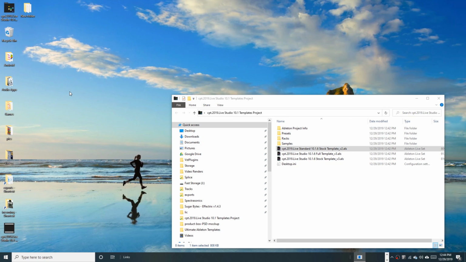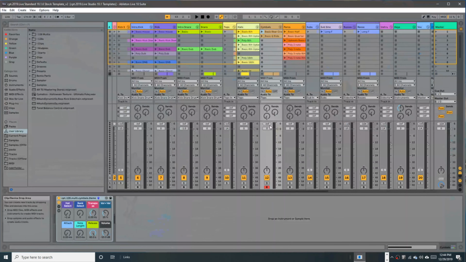Now remember, you can install this anywhere you like, wherever you want it to live. But I'm going to show you how to make it your default template as well. All right, so this is now loaded into Ableton.